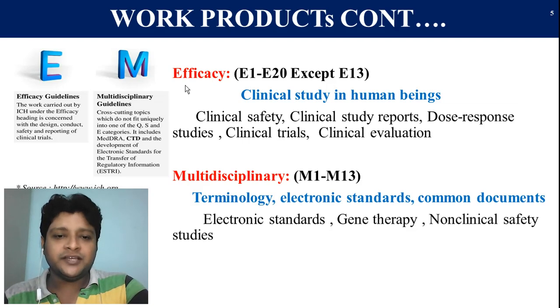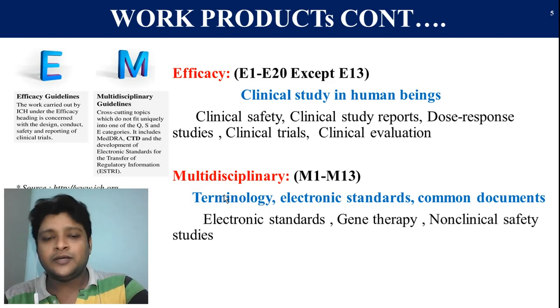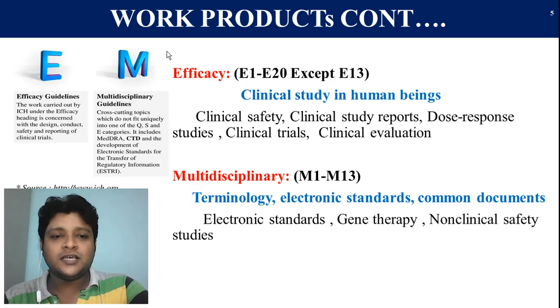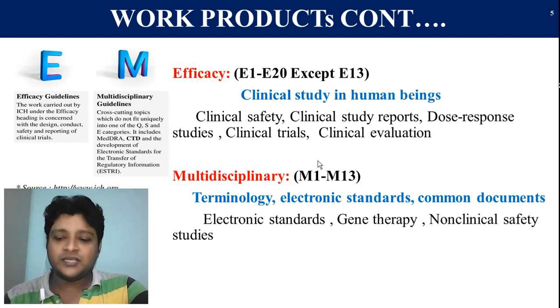It mainly deals with clinical safety, clinical study reports, dose response studies, clinical trials and clinical evaluations. Next is multidisciplinary, M, which deals with electronic devices, their standards and evaluation. We will discuss that in our next video. So today our topic is the ICH guideline for the efficacy series, that is, the E series.